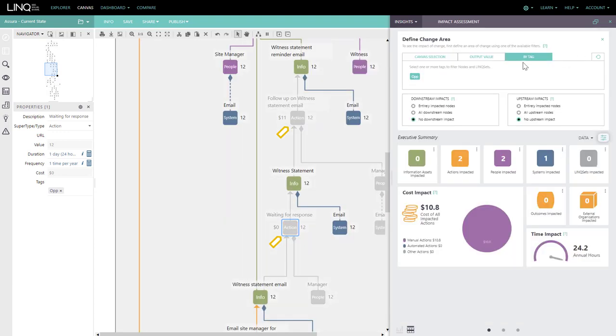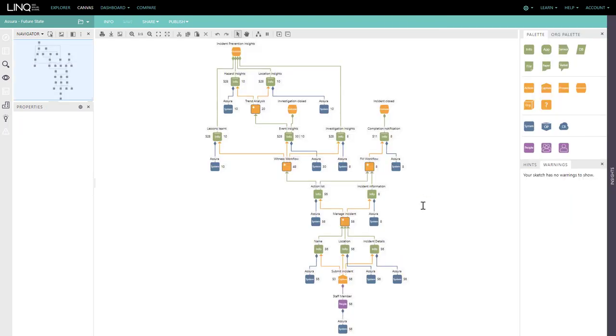So by using the tag that we've captured, we could see if we were able to do something around this part of our workflow, we could reduce 24 hours of elapsed time from our workflow, and we'd also have a small cost impact. All of this work allows us to create a future state, which is a response to the way that we're working today.